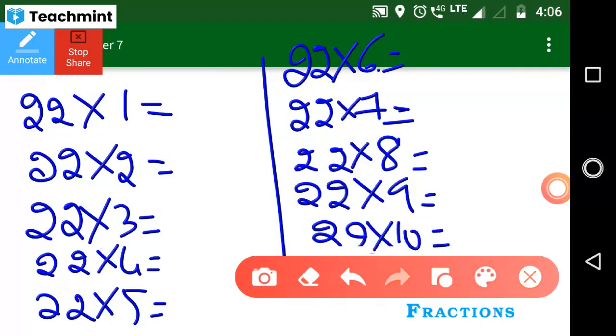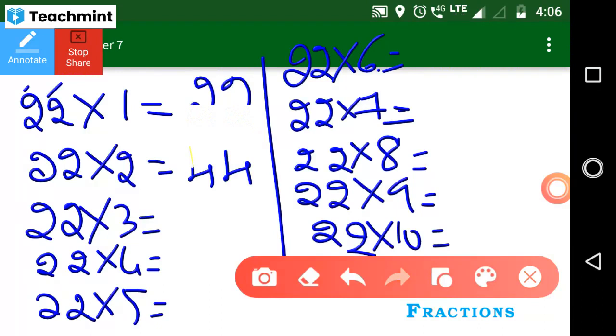Today we just discussed the 2 table, no? So you know that 2 ones are 2. Here we just repeat that number 2 times, because 2 is repeated 2 times, no? 2 ones are how much? 2. It means we repeat it one time, 22. 2 twos are how much? 4. You just repeat that 2 times.